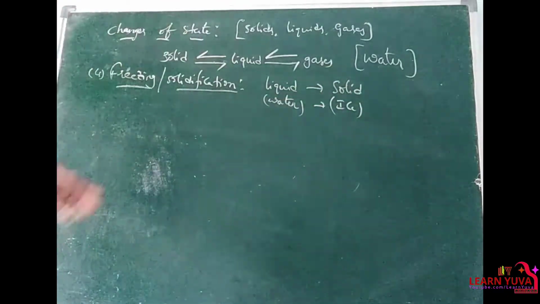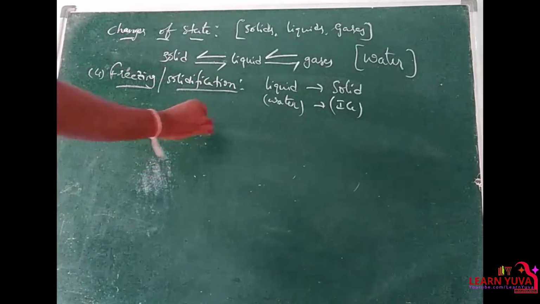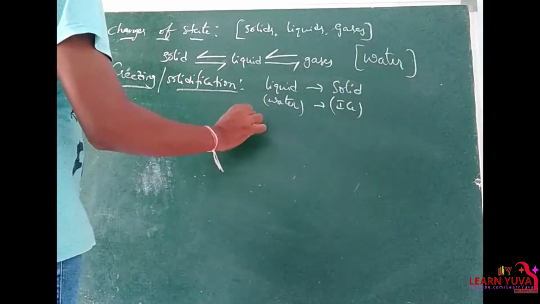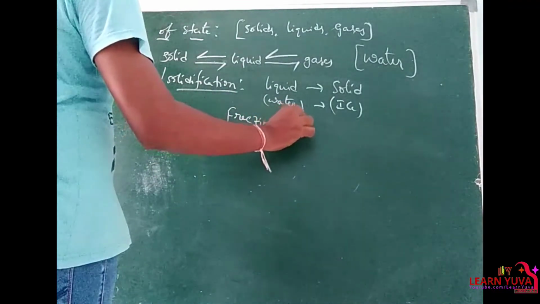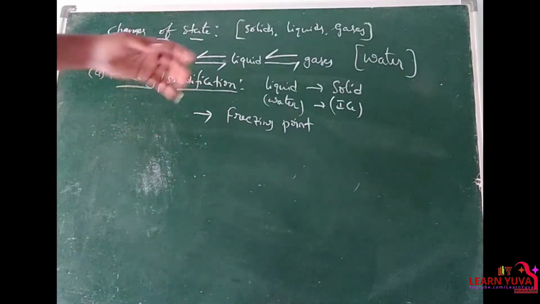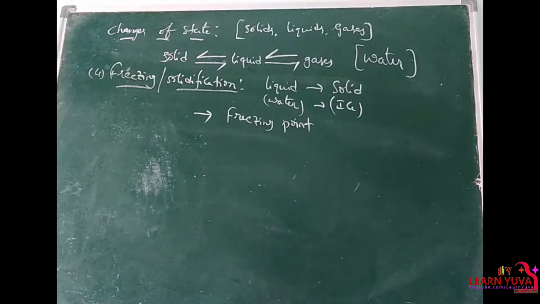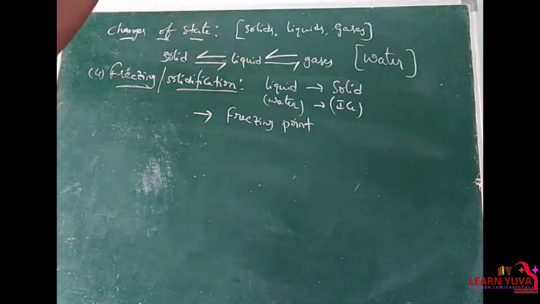This process is known as the solidification process, and this also happens at a particular temperature. At a particular temperature, the liquid gets converted into solid. That means water gets converted into ice, and that particular temperature is nothing but the freezing point or solidification point. This happens by cooling. Right.